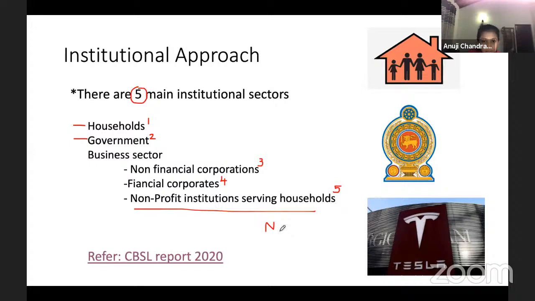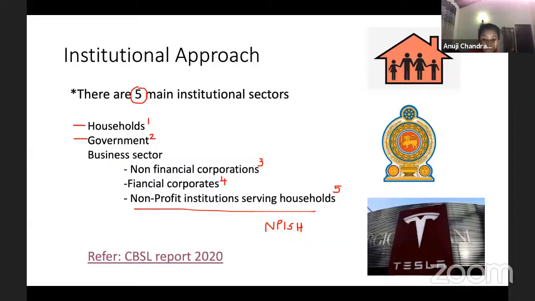You might have seen this abbreviation, I'm pretty sure. This means not-for-profit institutions serving household. This is another institutional sector. So the first sector is household, second is the government, non-financial corporations is the third one, financial corporations is the fourth one, and not-for-profit institutions serving household. So we take what is the output produced by each of these institutions: household, government, not-for-profit, financial, and non-financial.